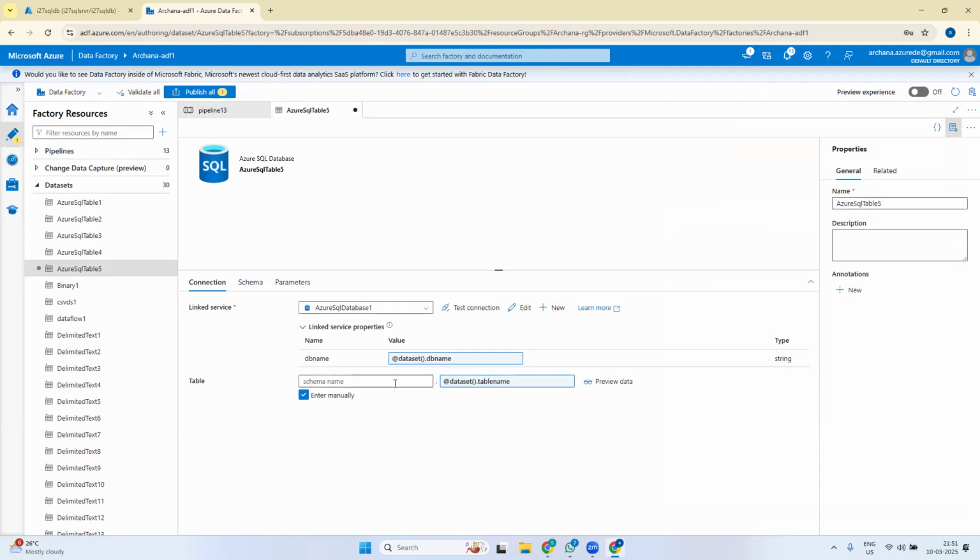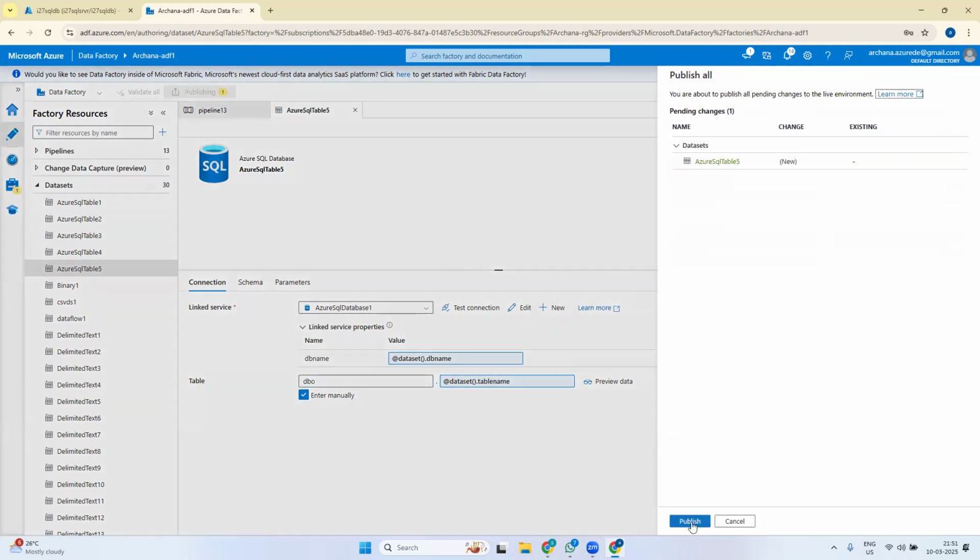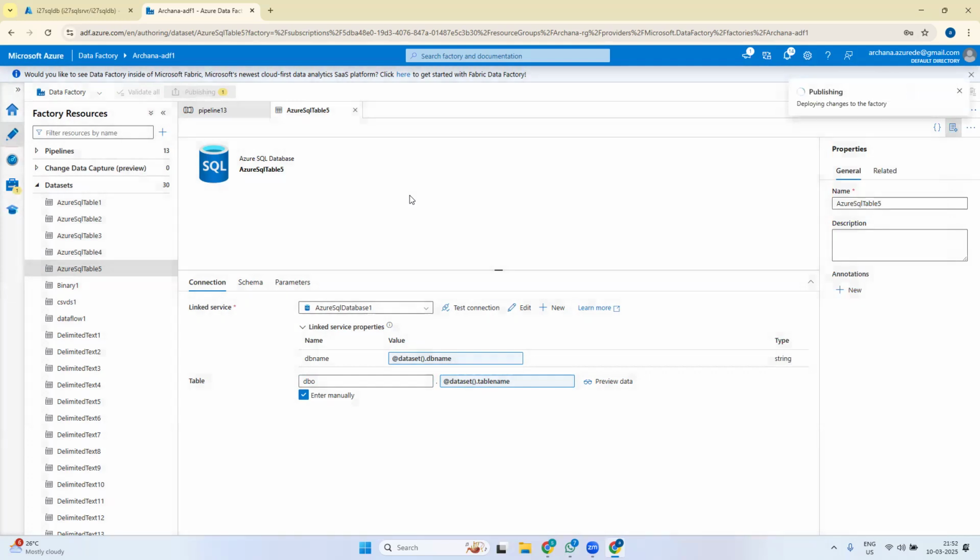So for all tables, you have to give the prefix as DBO only. Tables will have prefix as DBO, DBO dot table name. So when I am publishing this, we have now created one linked service that is parameterized and one dataset that is parameterized. So at linked service, what is parameterized? DB name is parameterized. At dataset level, table name is parameterized.